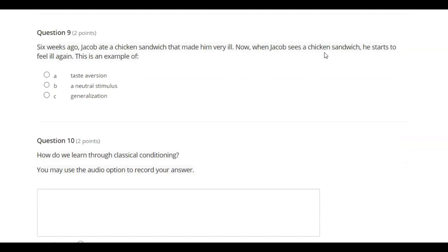Six weeks ago, Jacob ate a chicken sandwich that made him very ill. Now when Jacob sees a chicken sandwich, he starts to feel ill again. This is an example of A. Taste aversion. B. A neutral stimulus. C. Generalization.